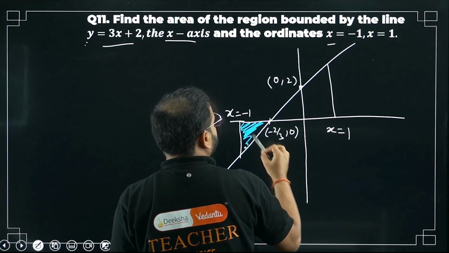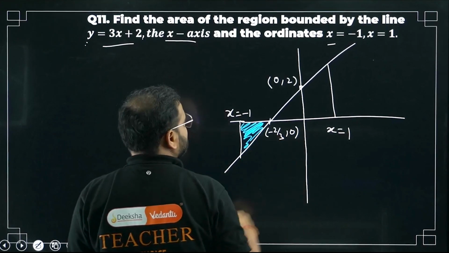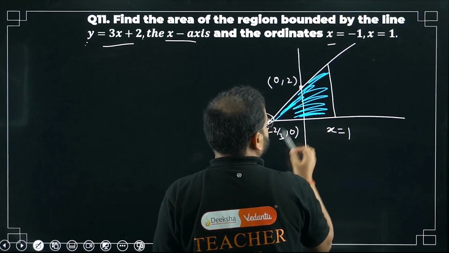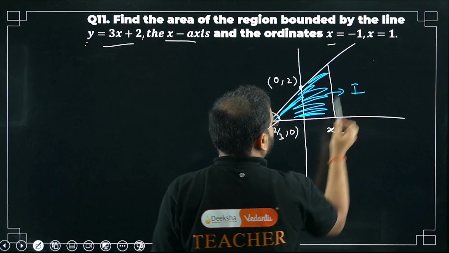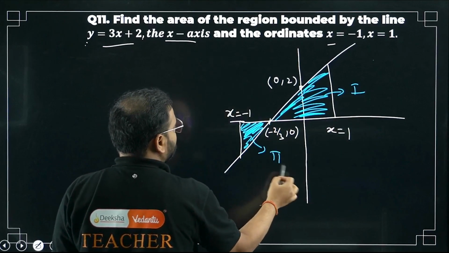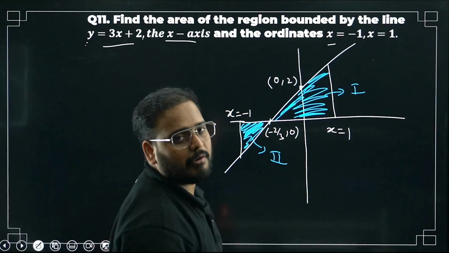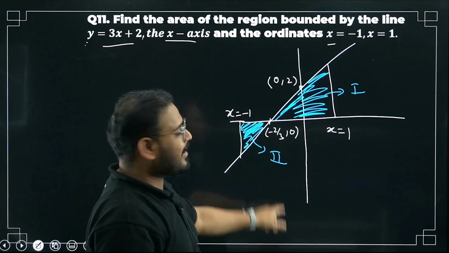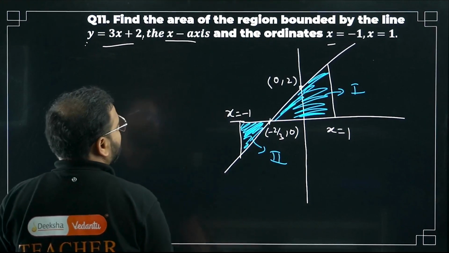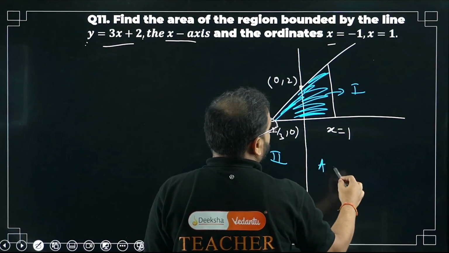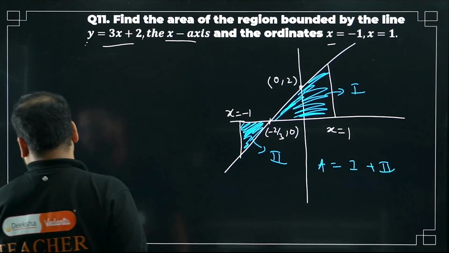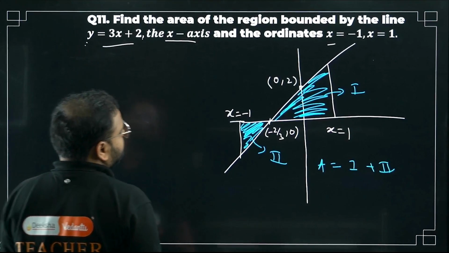One area is over here, negative area, and positive is from here. Please check. So if this is basically my part 1, this is basically my part 2. So I have to apply mod for part 2. How come, sir? Negative area, below the x-axis. Apply mod for that. Okay. So my required area is both. Area is what? 1 plus 2. Great. Let's do it.